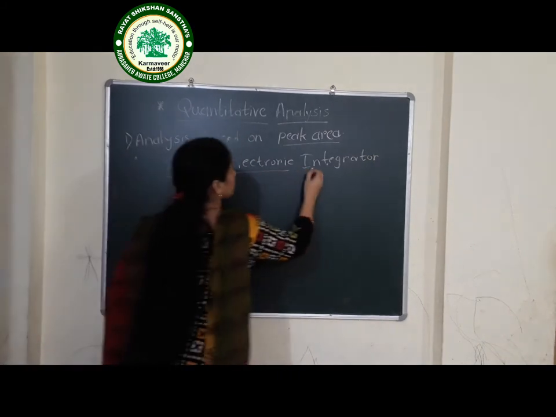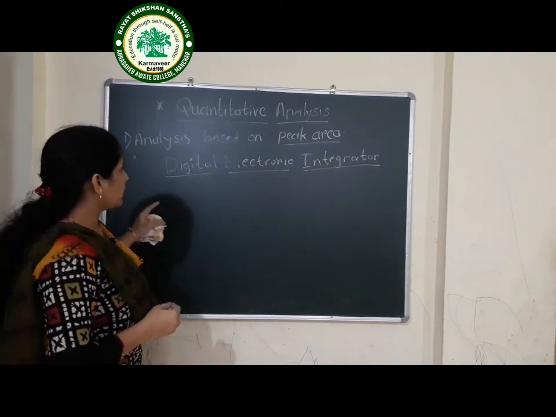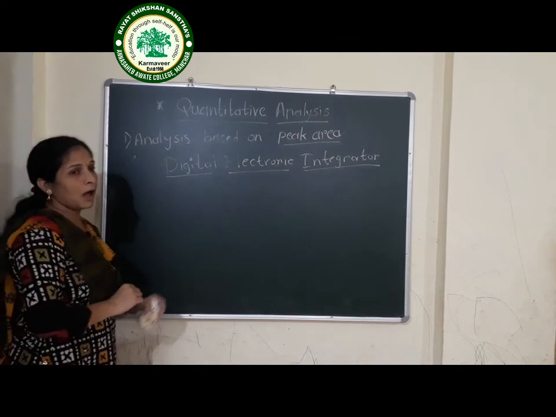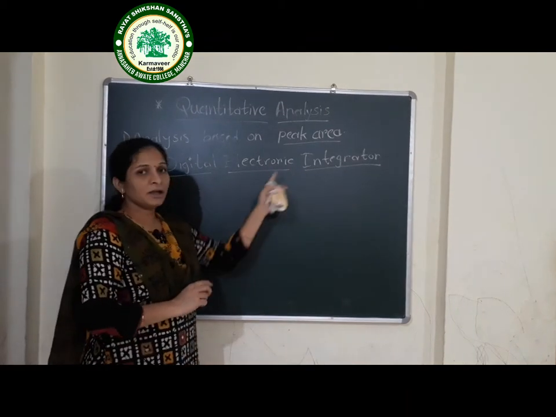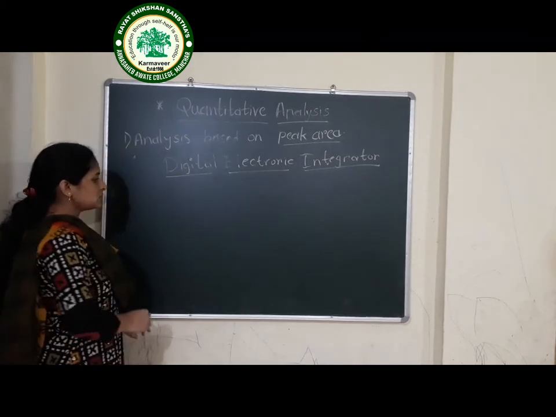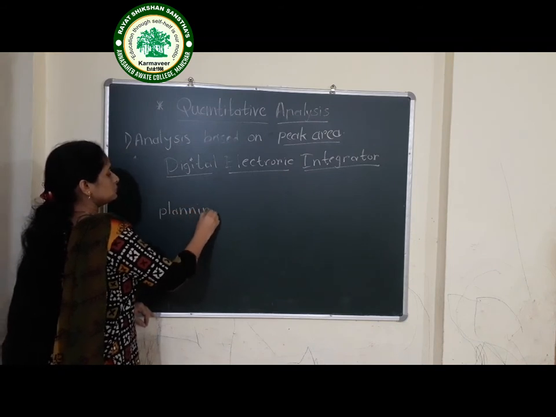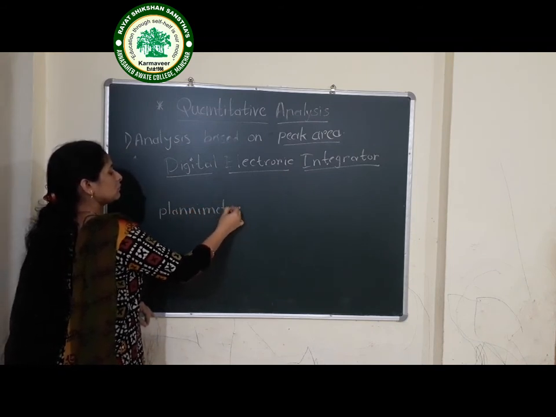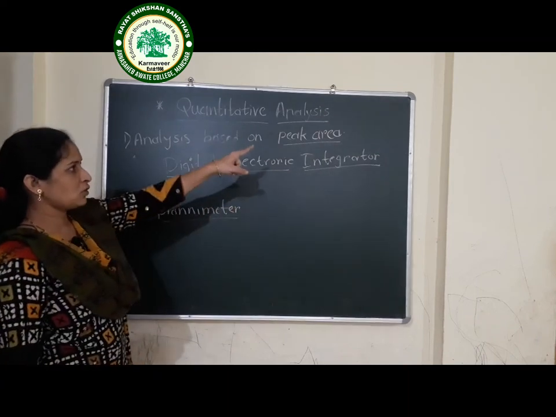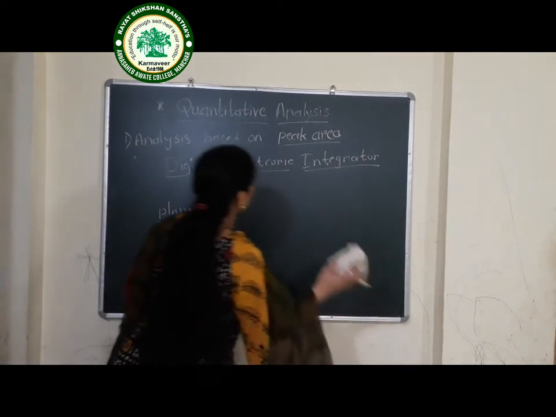It is equipped with our chromatographic equipment so that we can calculate the peak area. We obtain the chromatogram on this digital electronic integrator or the computer. In the past, the planimeter was used for calculation of the peak area. Nowadays, the digital integrator is used.